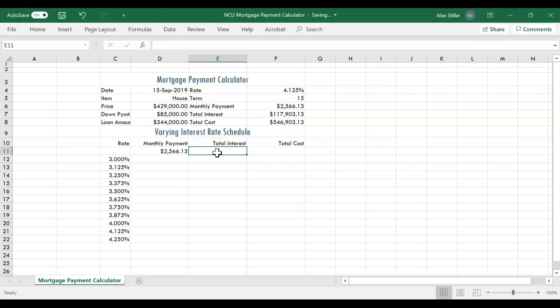On page EX202, step 2, type =F7 in cell E11 and then press the right arrow key. And step 3, type =F8 in cell F11 and then click the Enter button to assign the formulas and apply the currency style format.